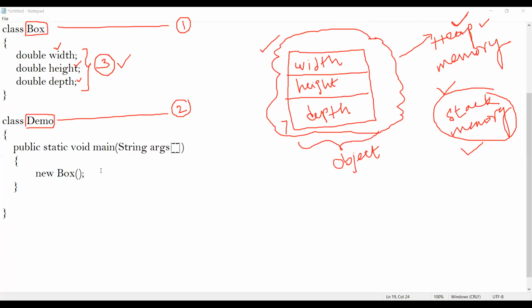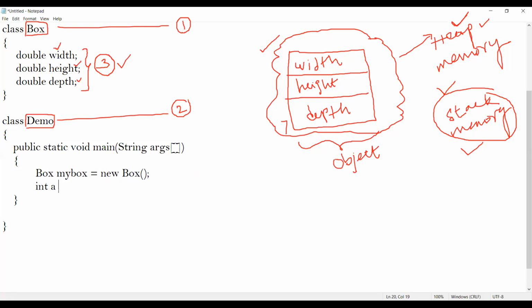I've created an object called new Box. Now this object I can store in a variable called myBox. And what is the type of this myBox? The type of myBox is your class name, that is Box. And you can think of it in this fashion.